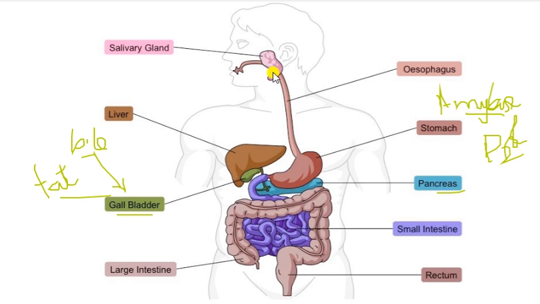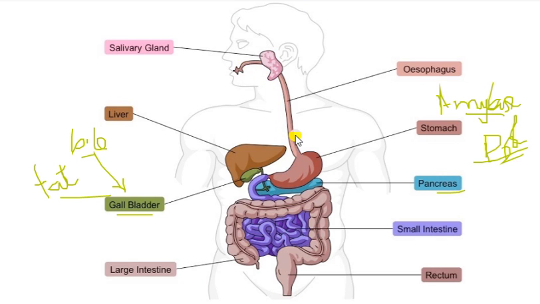So the salivary gland helps with the digestion of carbohydrate. Bile, produced by the liver, helps with the digestion of fat. The digestive juice in the stomach helps with the digestion of protein. Pancreatic juice, produced by the pancreas, helps with the digestion of sugars, the carbohydrates in our food. And these are all parts of the digestive system.